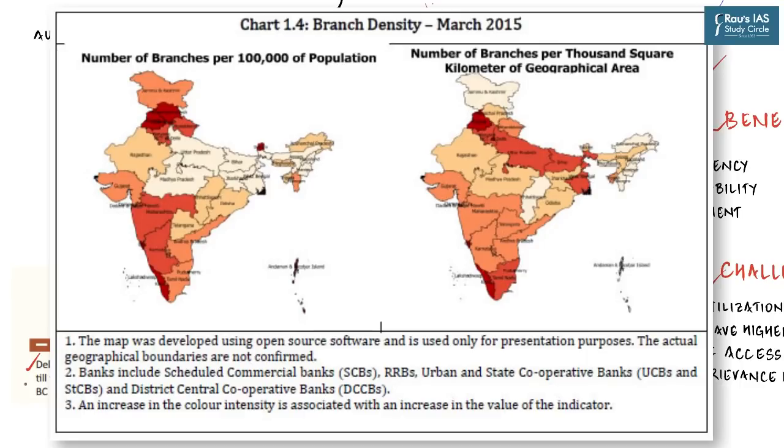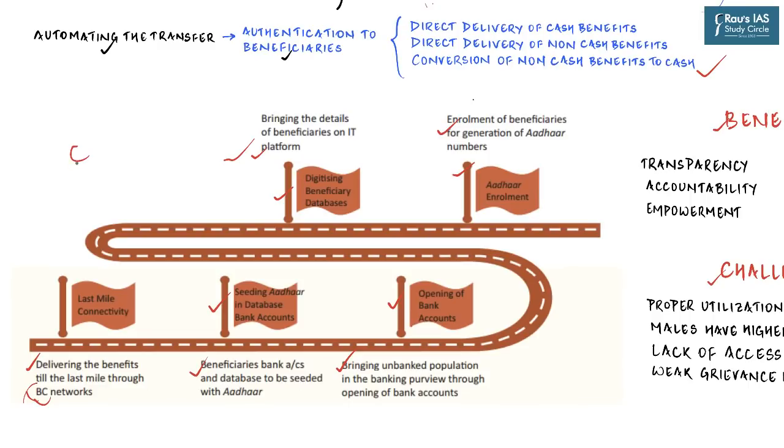Because for the urban population, the ATM machine seems to be a very trivial thing. But if you go to the rural areas, these bank branches and these ATMs are virtually non-existent. And so that is why you need a network of banking correspondents, so that when the central government transfers this amount directly into their bank account, the people are able to withdraw that money and it can become useful to them.